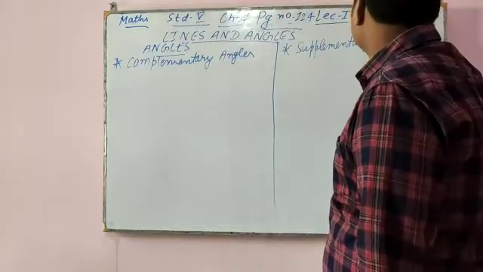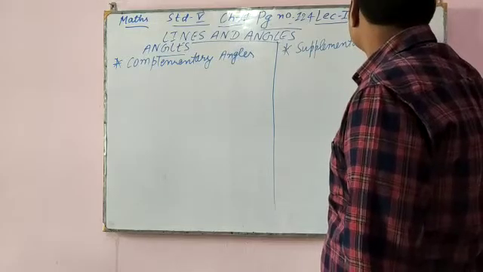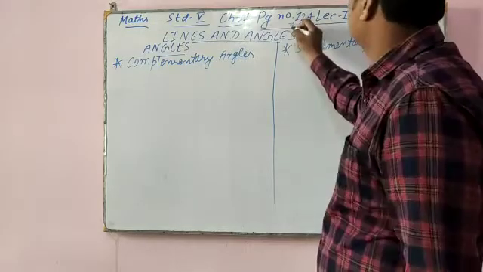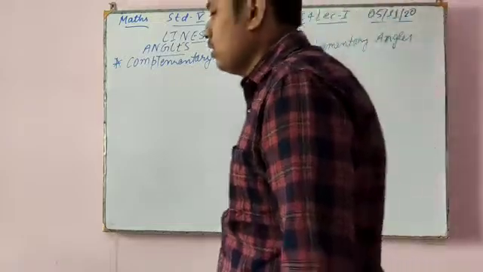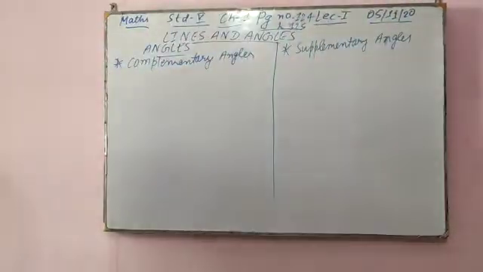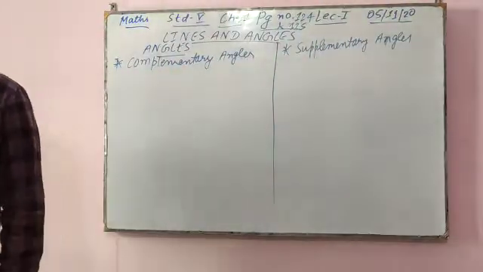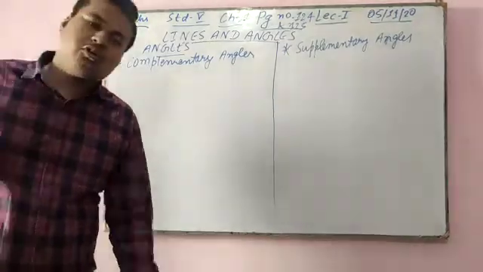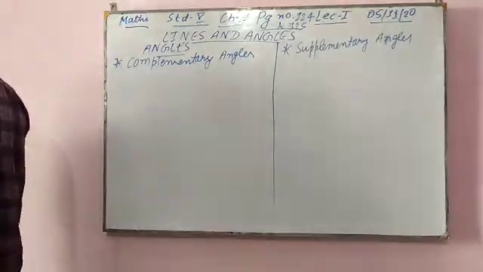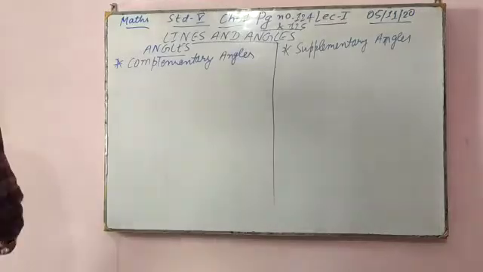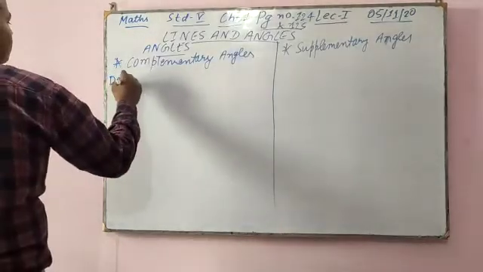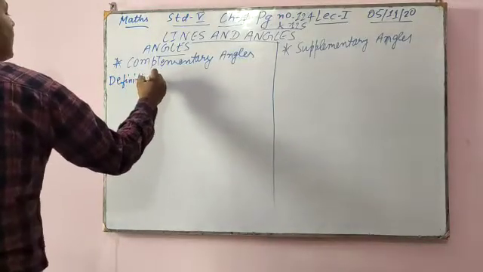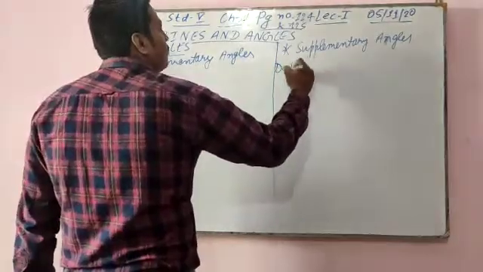Complementary angles and supplementary angles are on page 125. First I will go for the definition, then I will explain it according to the figure also.